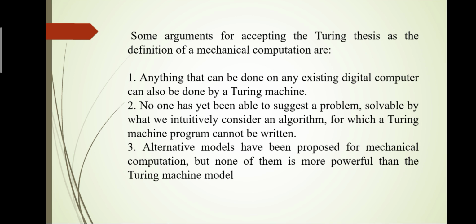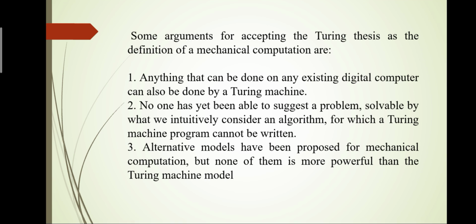The first one is that anything that can be done on an existing digital computer can also be done by a Turing machine. We have many digital computers solving many problems, and in the current scenario, whatever we can do on an existing digital computer will also be done by a Turing machine.